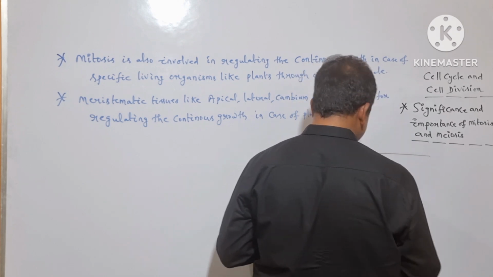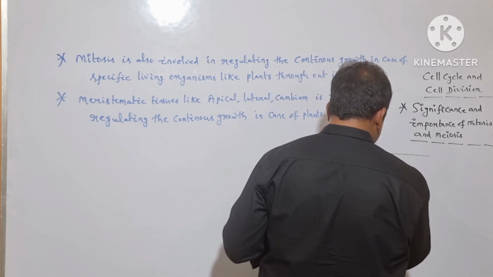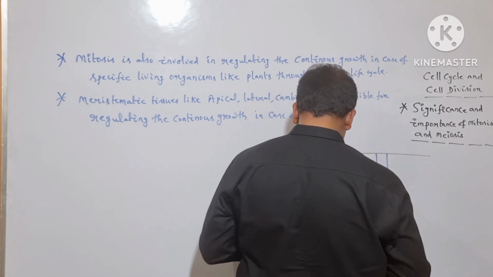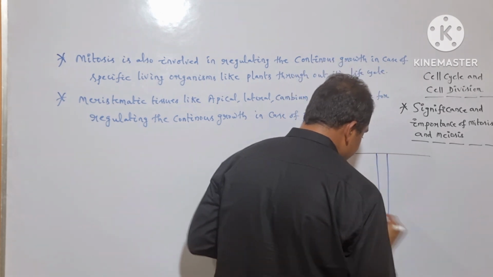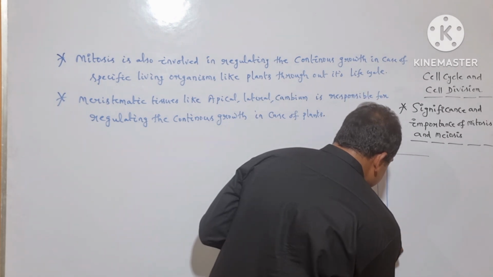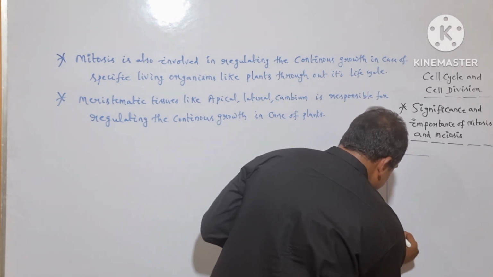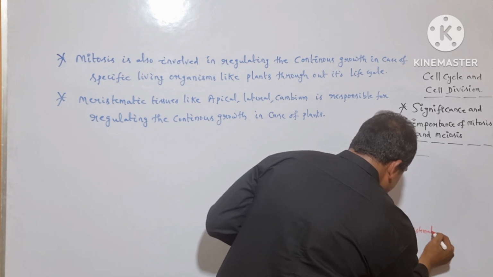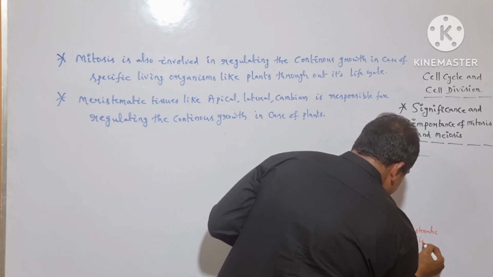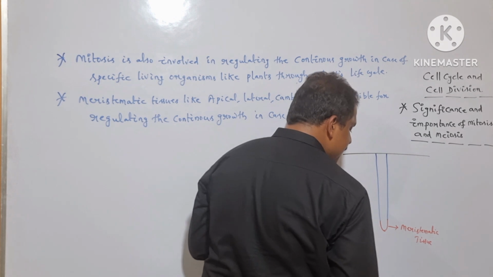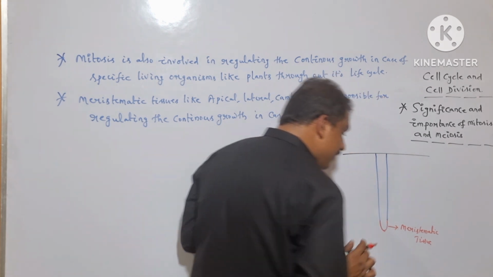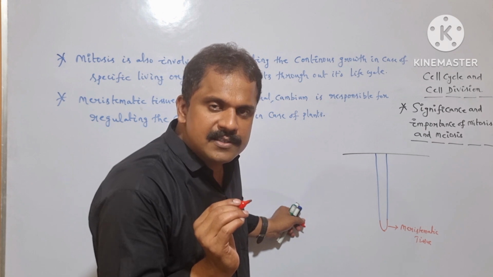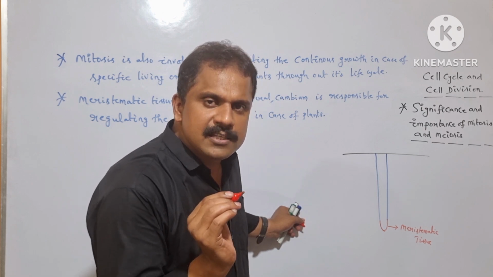So let us assume it as the root system. Here it is nothing but the root system. And here at the very tip of the root system, we can observe the presence of meristematic tissue. As I have already mentioned, within the meristematic tissue we can observe continuous proliferation of cells, because of the presence of a specific cell division known as mitosis.